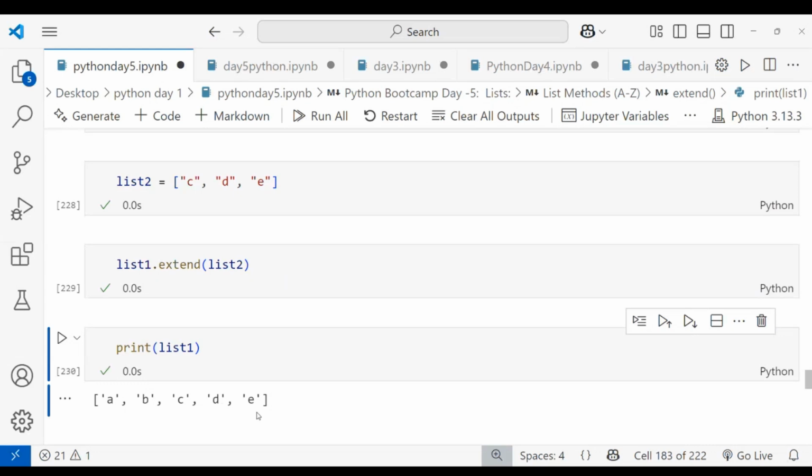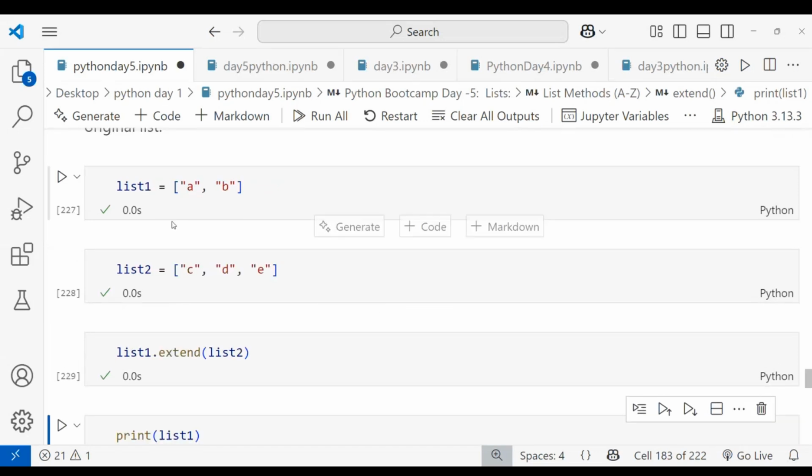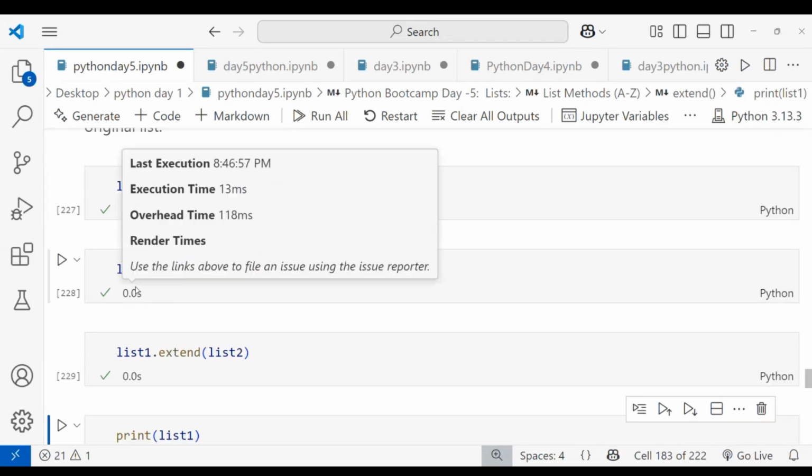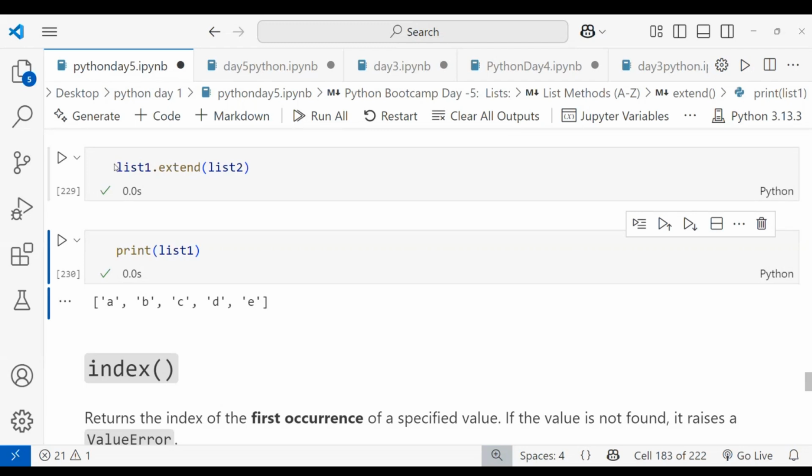If you use concatenation, you have to use another variable. But by using extend, you can use only two variables, list one and list two. If you want to store it, you can store it in another variable otherwise.